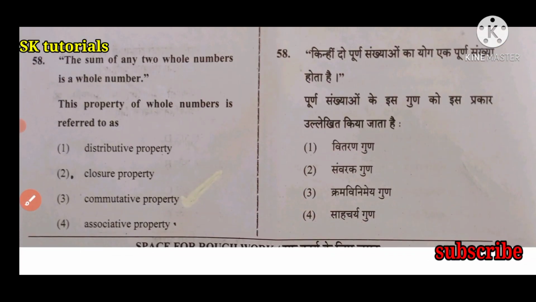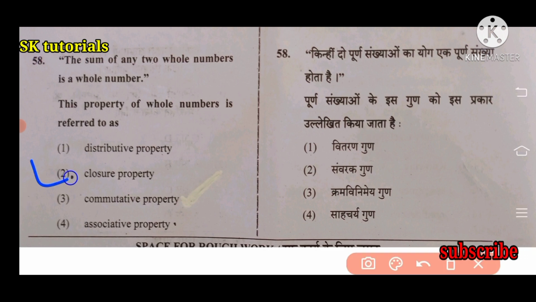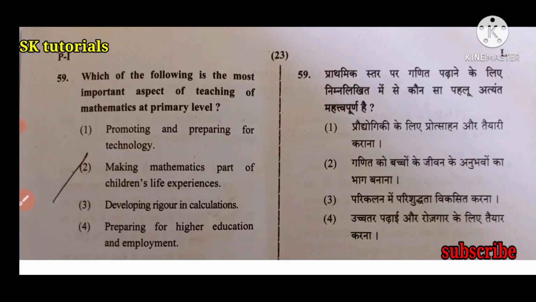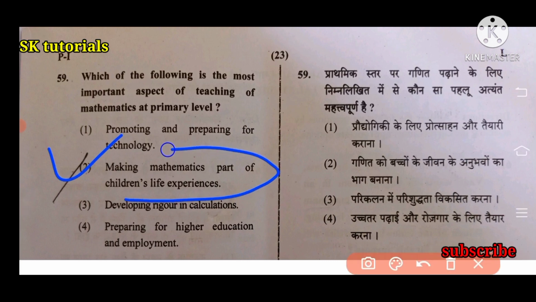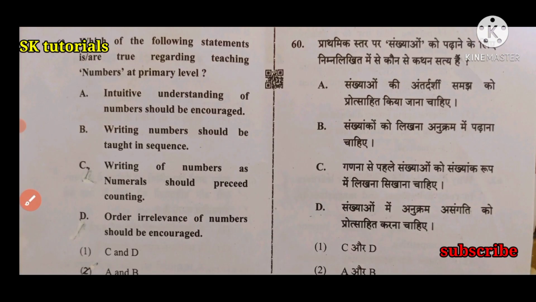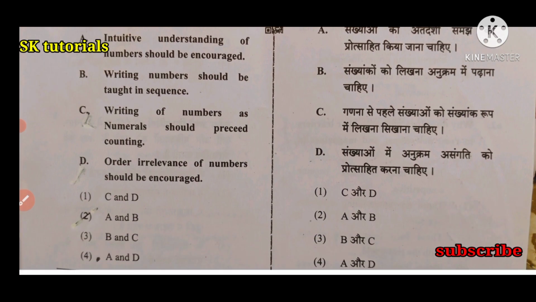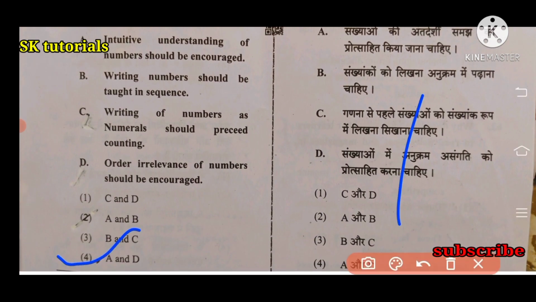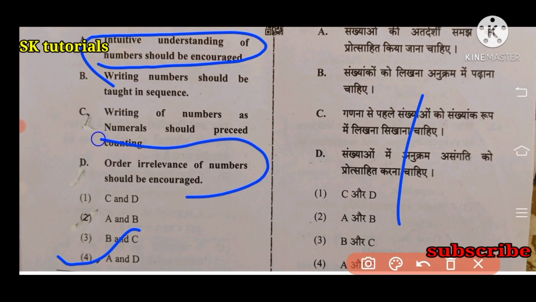The sum of any two whole numbers is a whole number. This property of whole numbers is referred to as? Option 2, closure property. Next question. Which of the following is the most important aspect of teaching of mathematics at primary level? Right answer is option 2, making mathematics part of children's life experiences. Which of the following statements are true regarding teaching numbers at primary level? Right answer is option 4, A and D. Intuitive understanding of numbers should be encouraged. Order irrelevance of numbers should be encouraged.